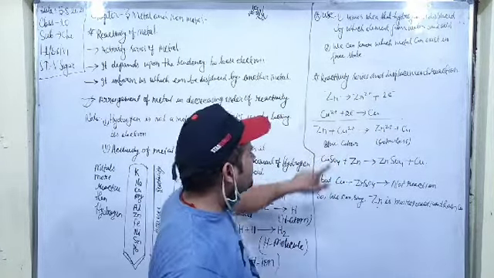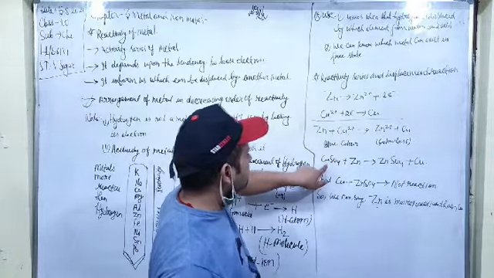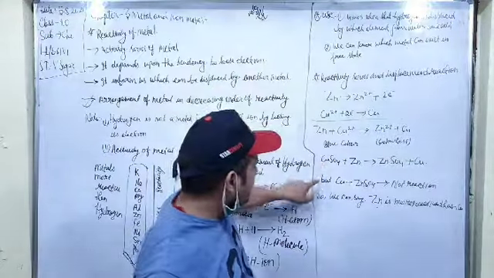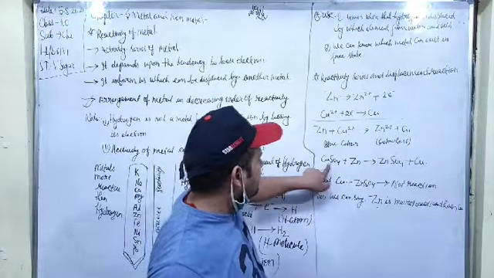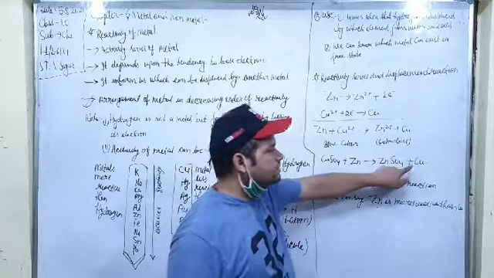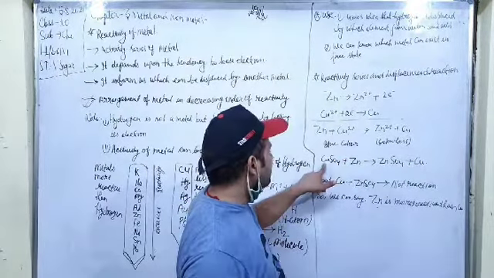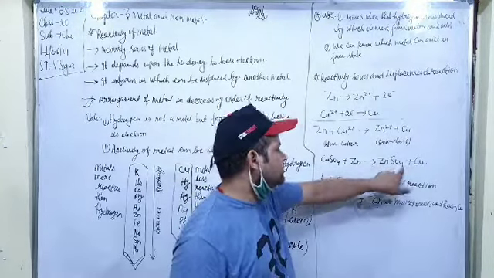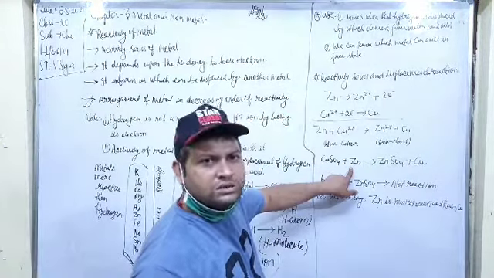The copper ions dissolved in copper sulfate are released as Cu, so from copper sulfate we displaced Cu with the help of zinc.